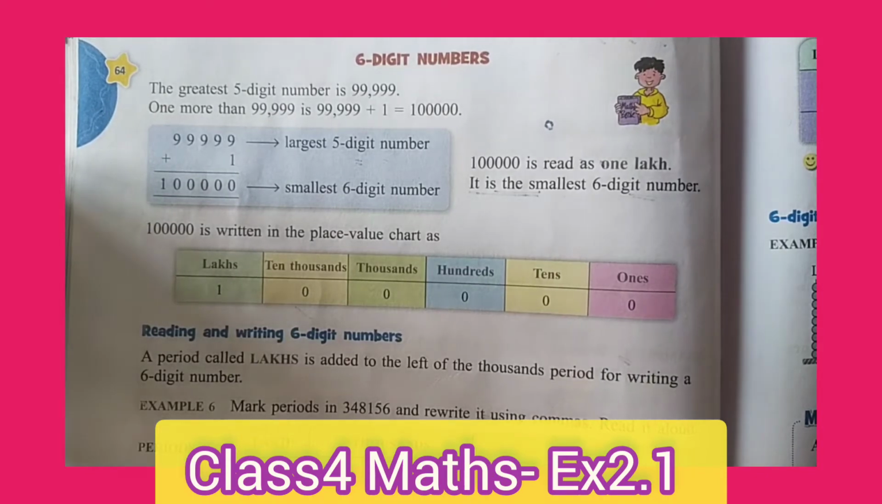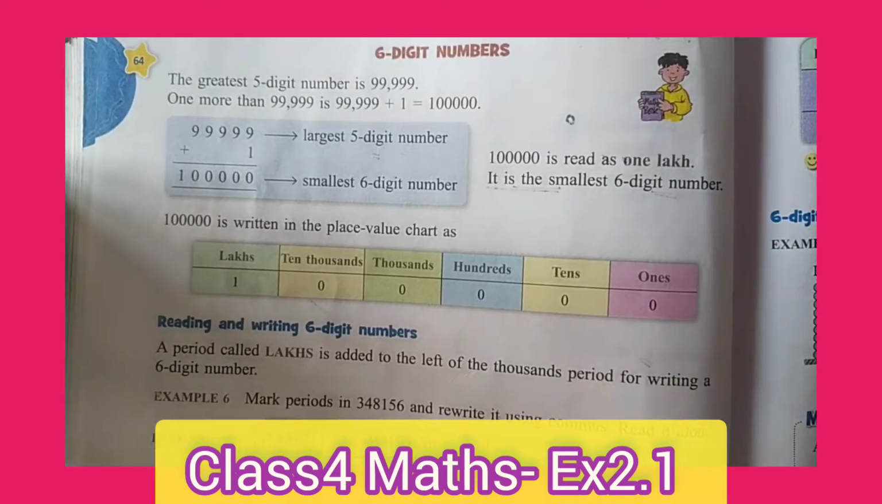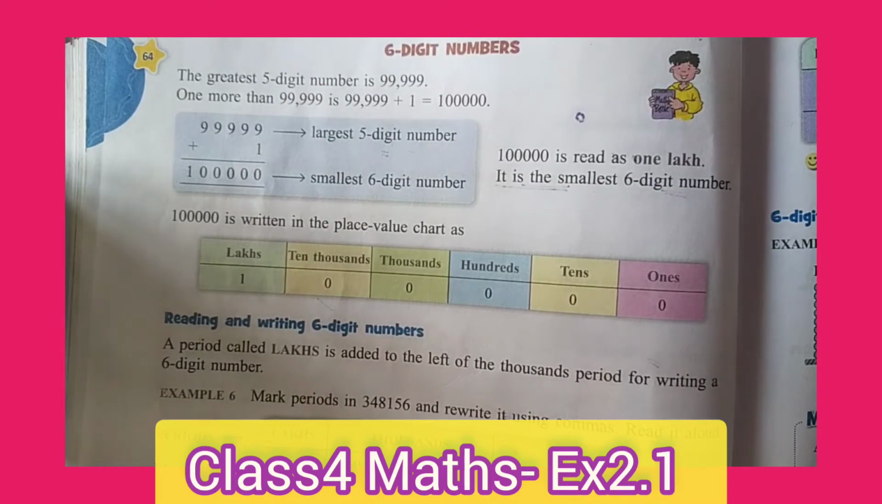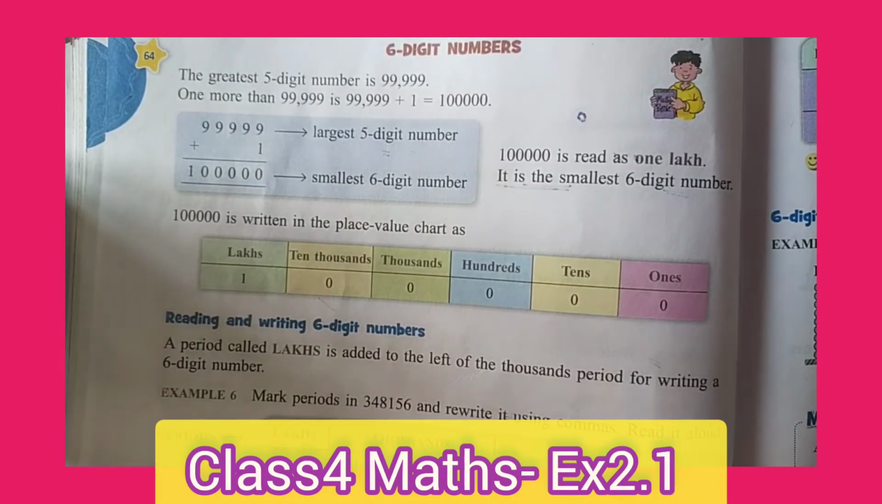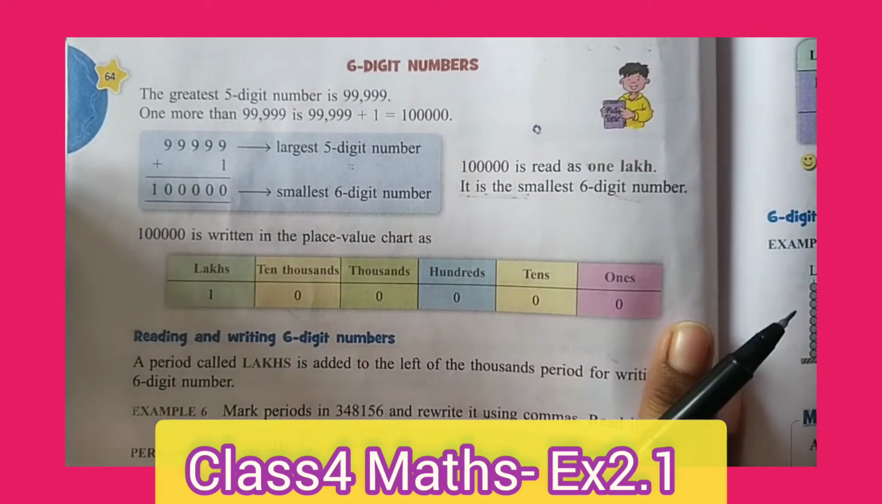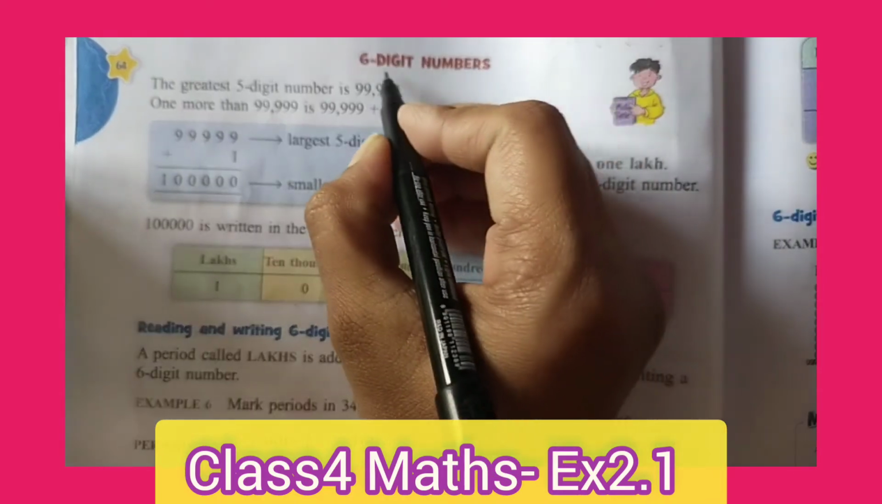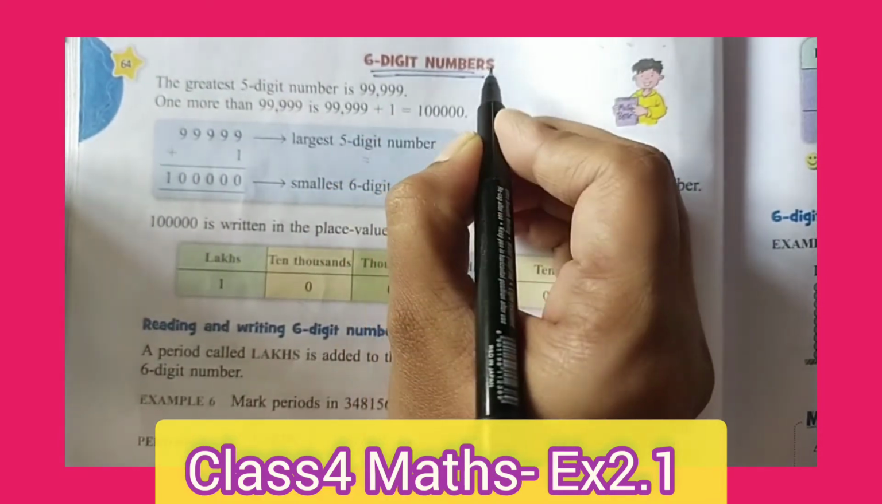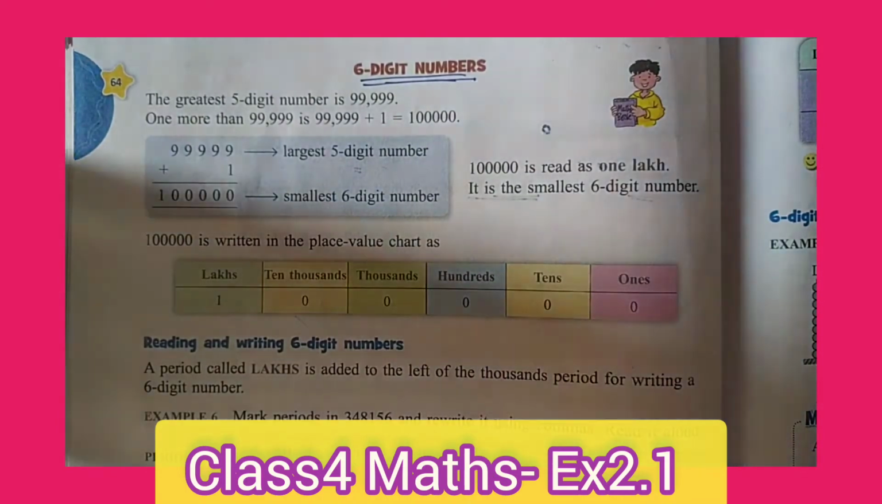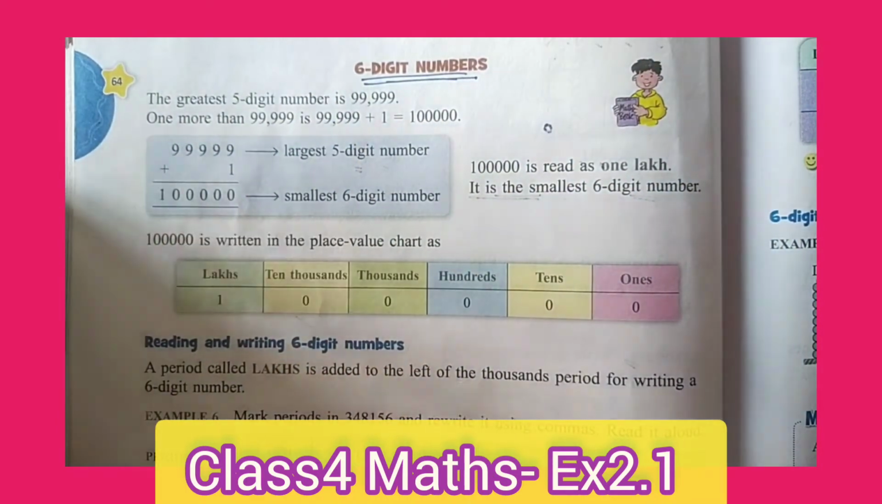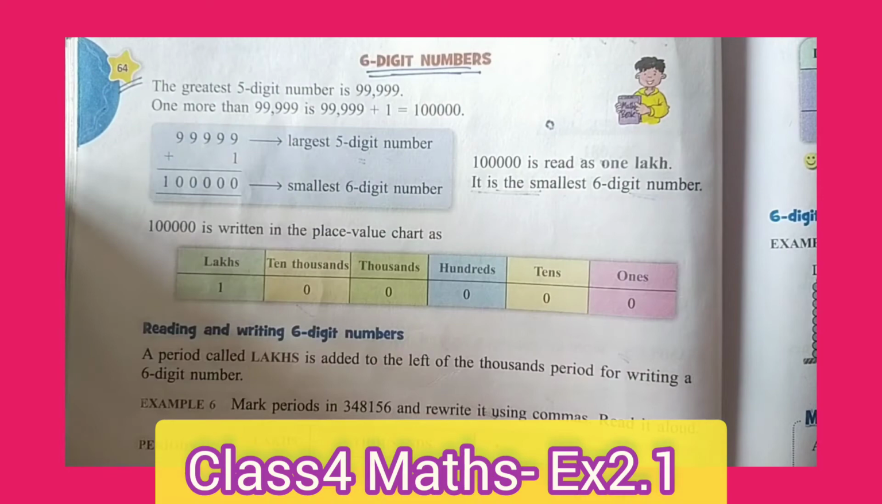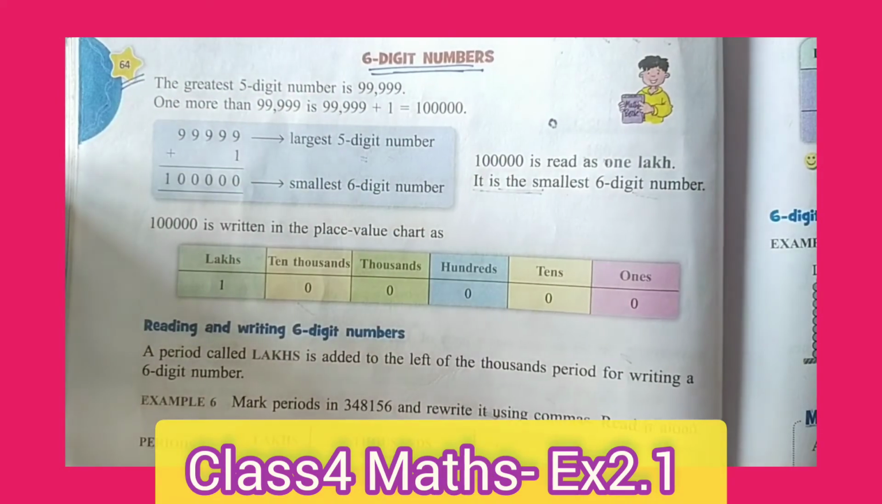This video is for 4th class students and the subject is maths and the topic is 6-digit numbers. So our today's topic is 6-digit numbers. Take out your term book and turn to page number 64.